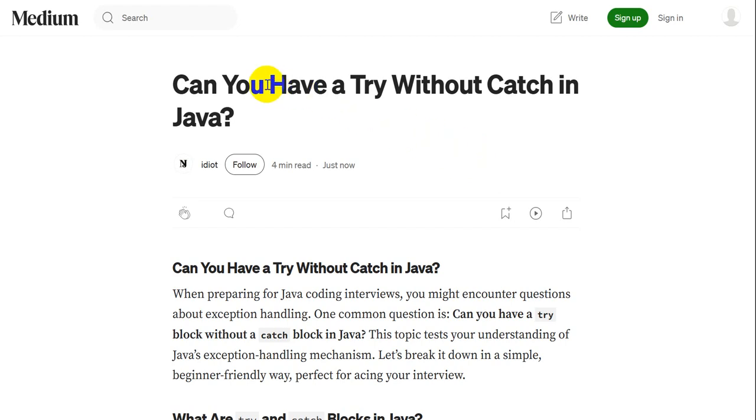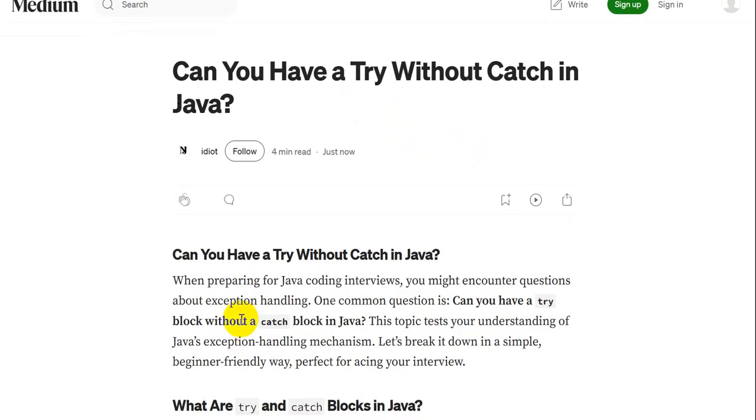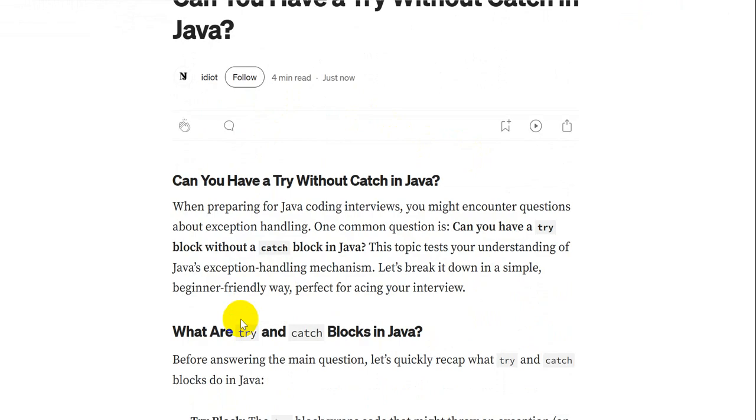Hello everyone. Today we're going to see an interview question that we might get when we come to exception handling. The question can be, can you have a try without a catch in Java? When preparing for a Java coding interview, you might encounter this question about exception handling.